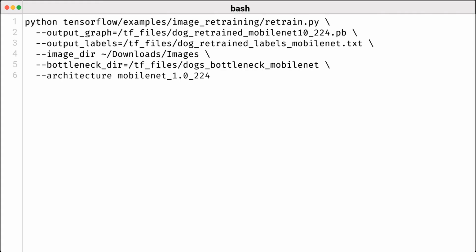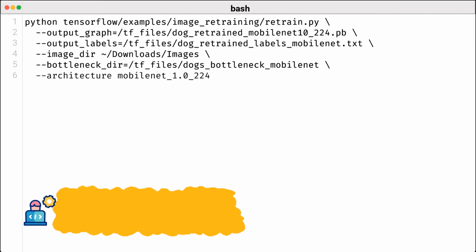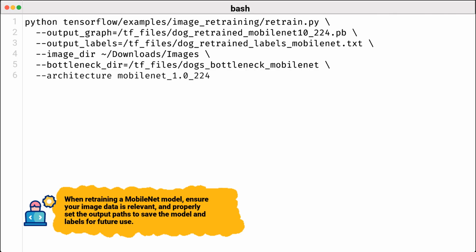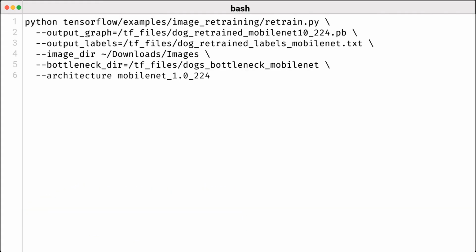This step is crucial for understanding the classifications that our model will deliver. Now, let's move to the image_dir parameter. This tells the retraining script where to find the images we're using for training. It's really important to make sure that these images are relevant to the classes we want to identify. Don't overlook this part. Next, we include the bottleneck_dir parameter, which is the location for storing the bottleneck feature data.